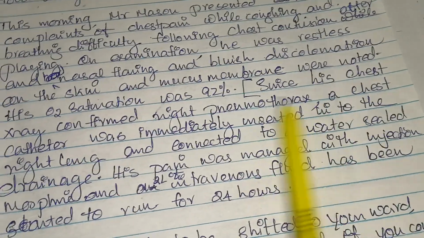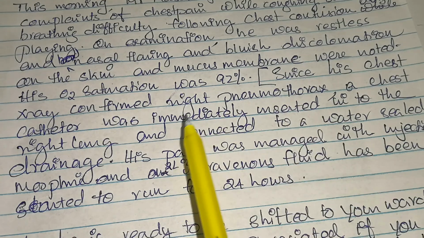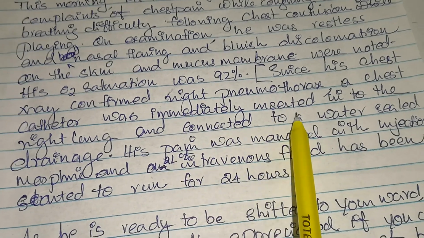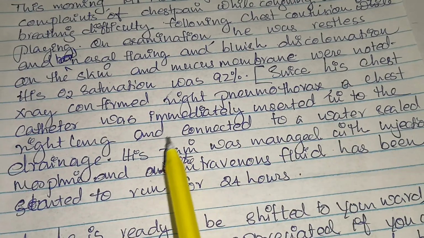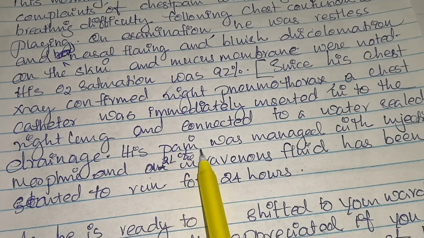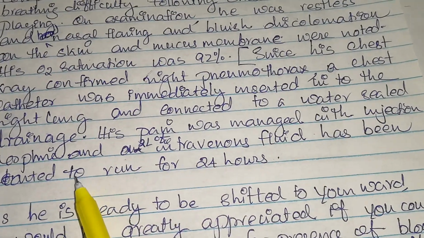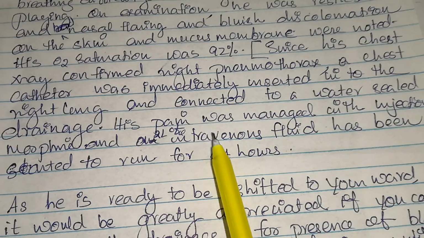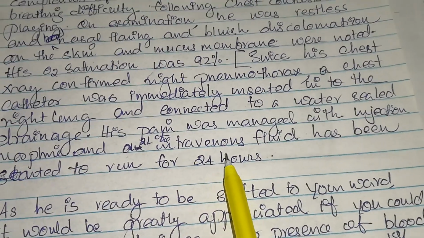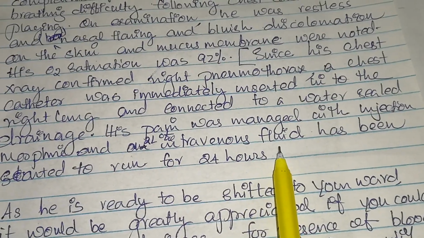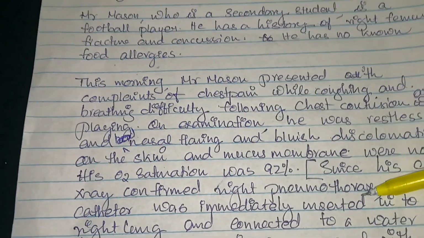Since his chest x-ray confirmed right pneumothorax, a chest catheter was immediately inserted into the right lung and connected to a water-sealed drainage. His pain was managed with injection morphine and 2 liter of intravenous fluid has been started to run for 24 hours.